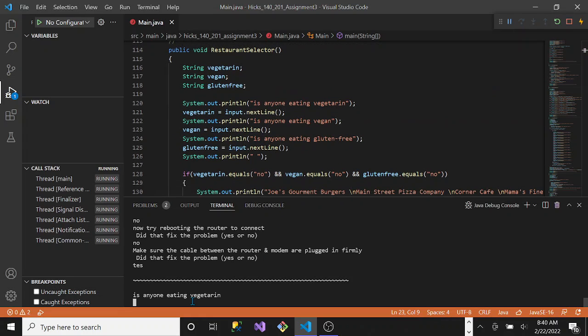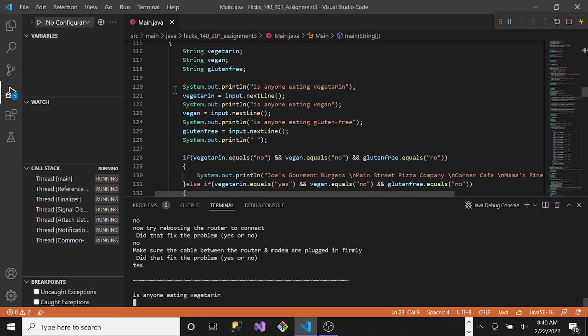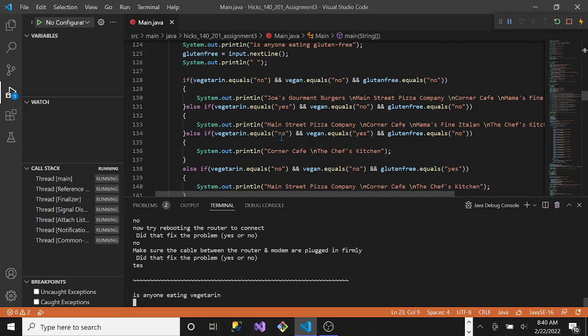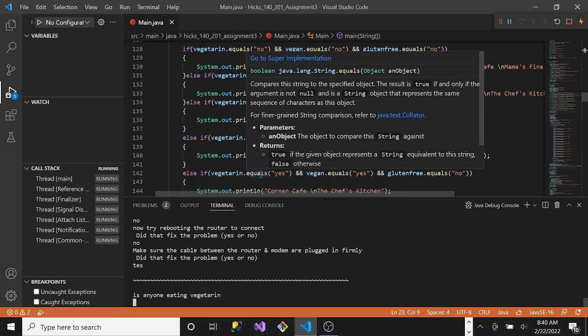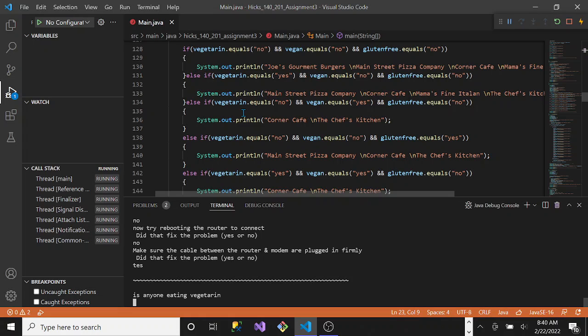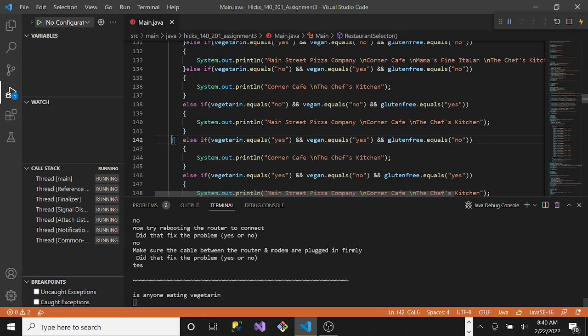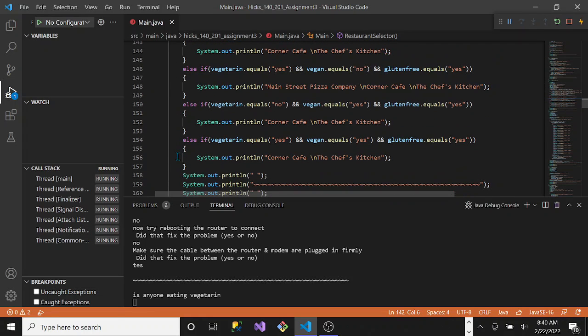The restaurant selector. Right here are the questions. And then just if-else statements, because I couldn't figure out how to do a switch statement for multiple conditions, and I didn't have time to look into it when I was writing this, so I just made a bunch of if-else statements for every condition.